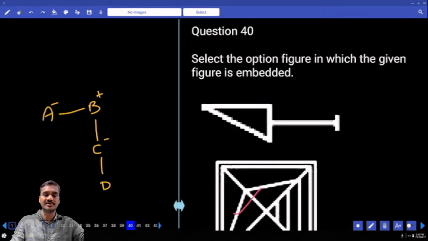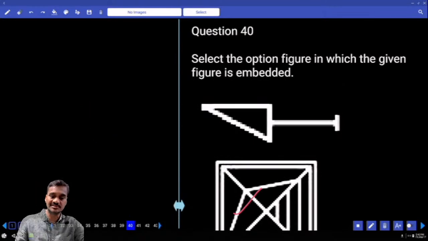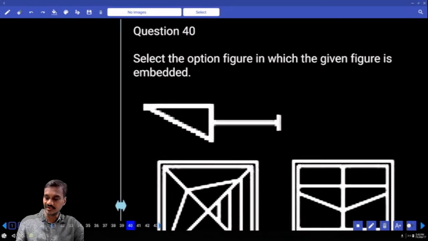Then coming to question number 40, now we need to identify the figure that is embedded into this. Embedded figure.